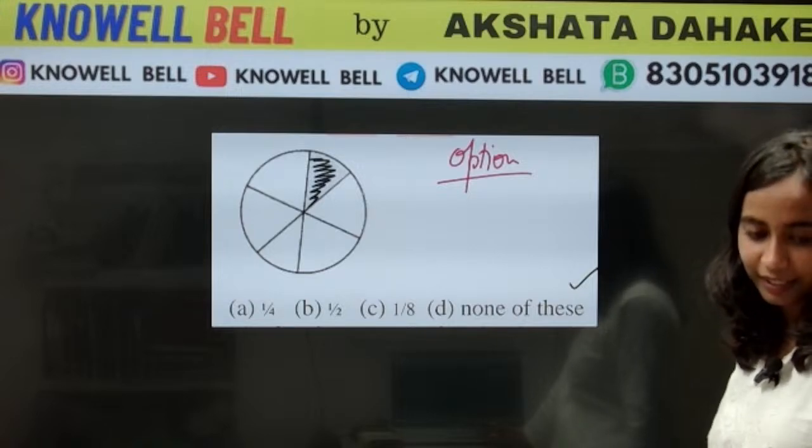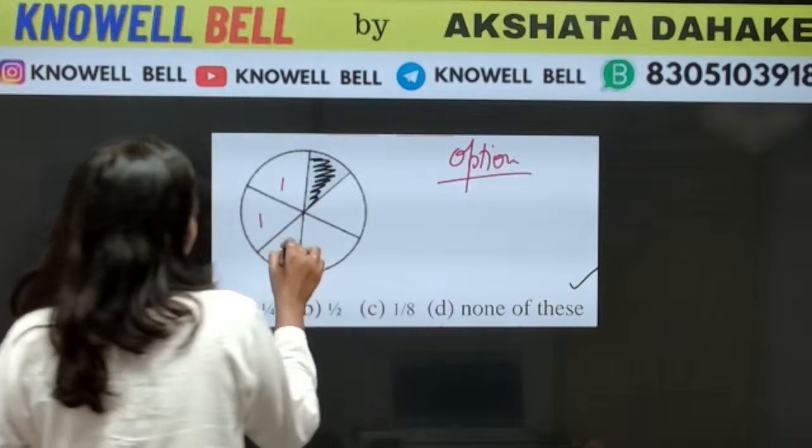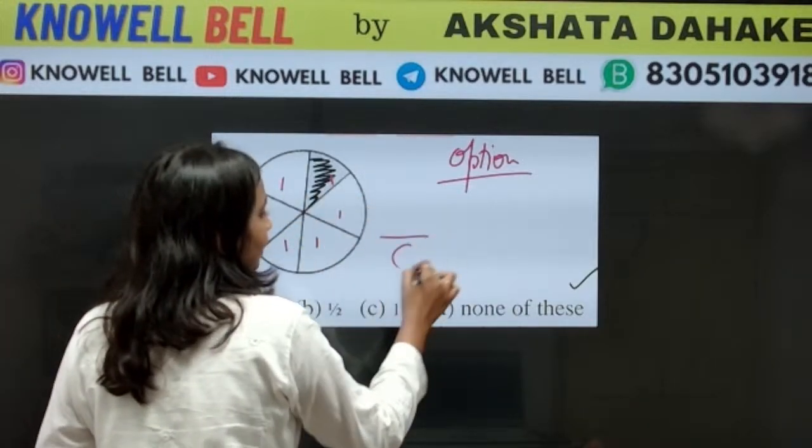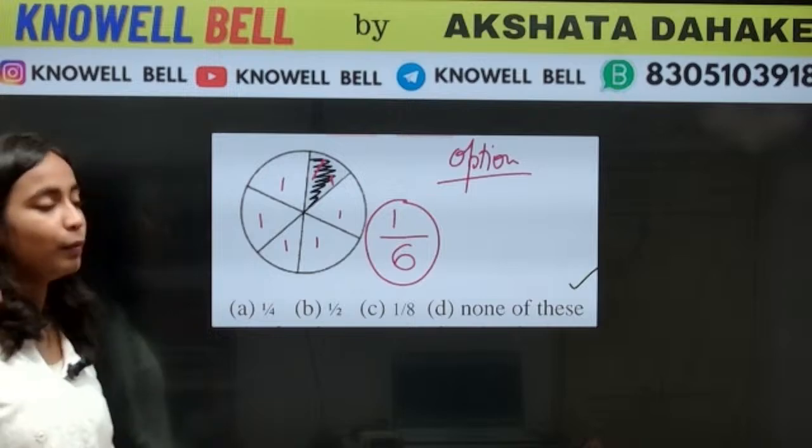Correct, Harshita. Correct, Kanishka. Correct, Kavya. So total how many parts are there? 1, 2, 3, 4, 5, 6. Total we have 6 parts. How much is shaded? 1 is shaded. So fraction क्या होगा? Fraction will be 1/6.